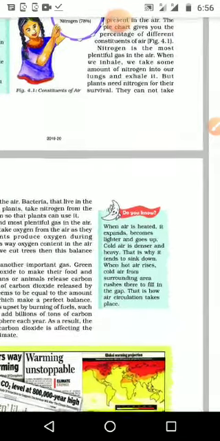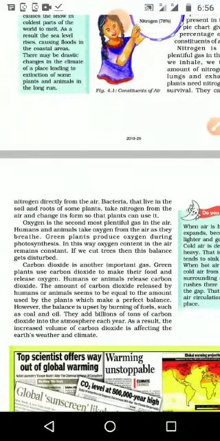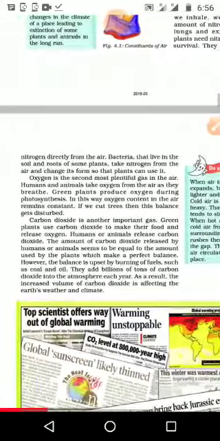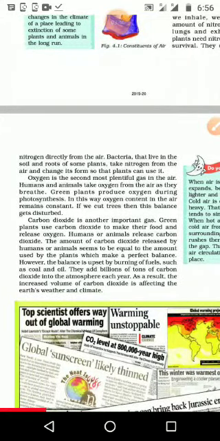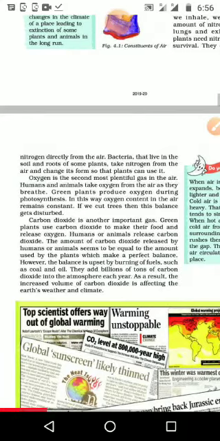And we cannot take nitrogen directly from the air. So even the plants can't take the nitrogen directly from the air, but they can get the carbon dioxide directly. That you have studied in 6th standard in a science lesson, photosynthesis. Then bacteria that live in the soil and roots of some plants take nitrogen from the air and change its form so that plants can use it. How are the plants getting nitrogen? With the help of bacteria living in soil as well as in the roots of the plants, it is changing the form of nitrogen. That's why plants can use that nitrogen.